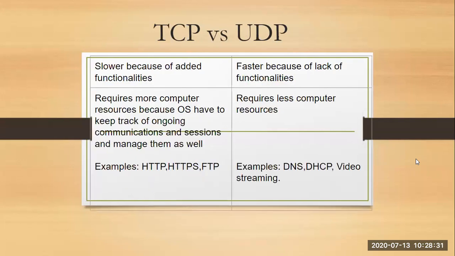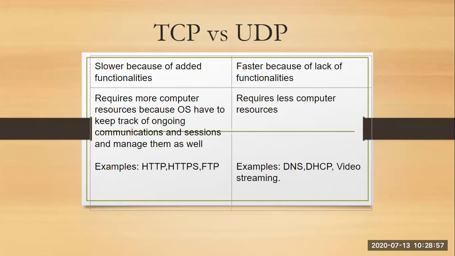TCP is slower because of added functionalities, because it is doing so many things. It is sending the packet, it is receiving the packet. In that process, it is adding the sequence number, it is acknowledging the sequence number. There are many headers which are working one by one. So it is slower because of the added functionalities. Whereas if I talk about UDP, it is faster because it doesn't have any functionality. It just simply sends the packet and it doesn't do anything in the background.